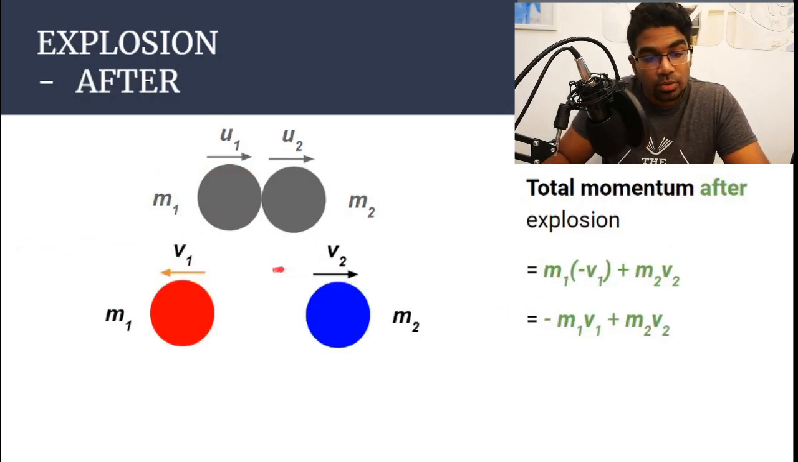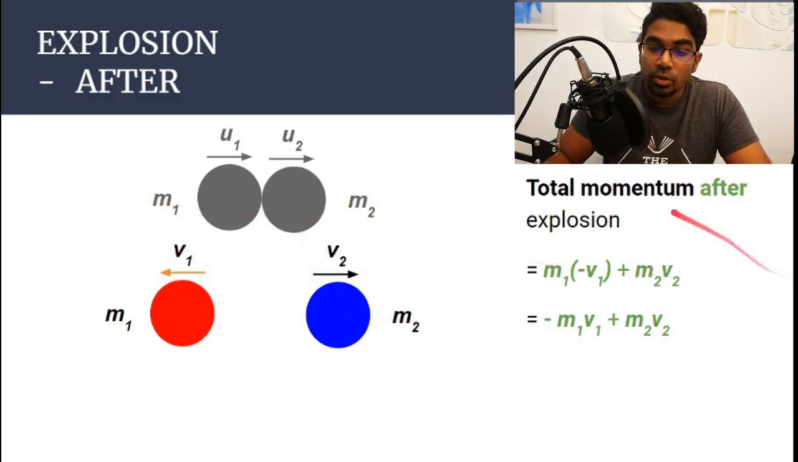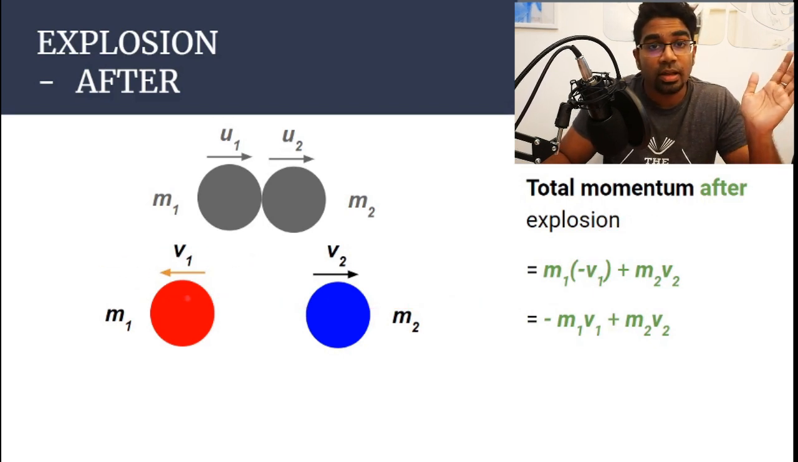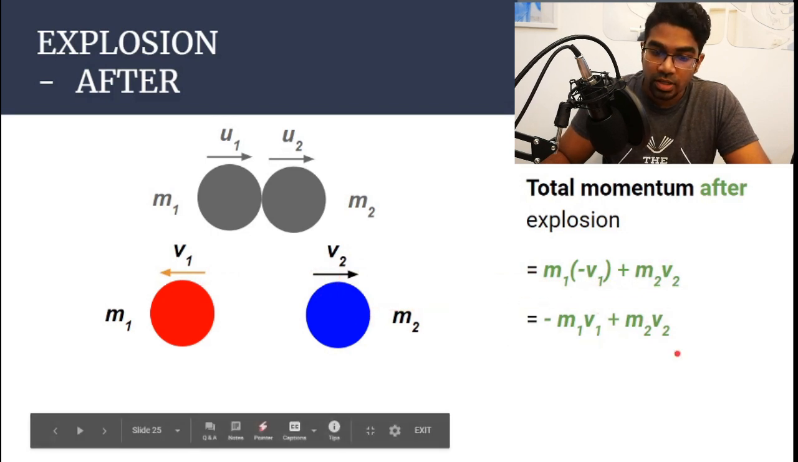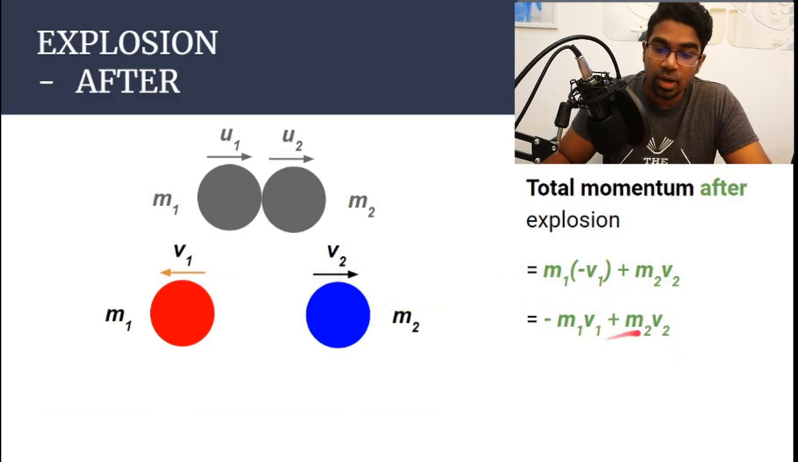After the explosion, they will both move in opposite directions. So we have the blue ball moving to the right and the red ball moving to the left. So the total momentum after the explosion will be m1 and negative v1, negative because it is moving towards the left. Arbitrarily, we take left as negative. And then we have m2v2, which is the momentum of the blue ball. So the total momentum after explosion will be negative m1v1 plus m2v2.